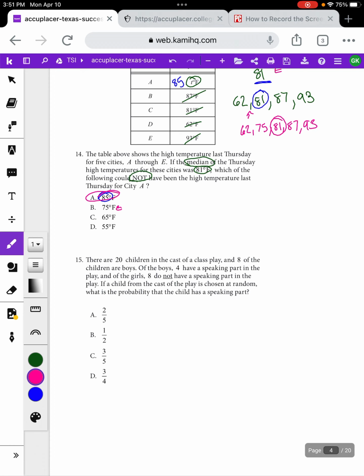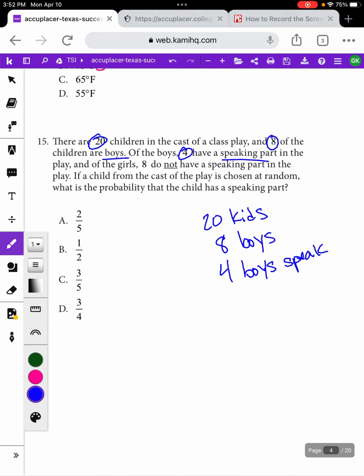8 of the children are boys. Okay, I'm going to make a note of that. There's 8 boys. Of the boys, 4 have a speaking part. I'm going to make a note of that. So 4 boys speak. Okay, and then of the girls, 8 do not have a speaking part. So 8 girls don't speak.